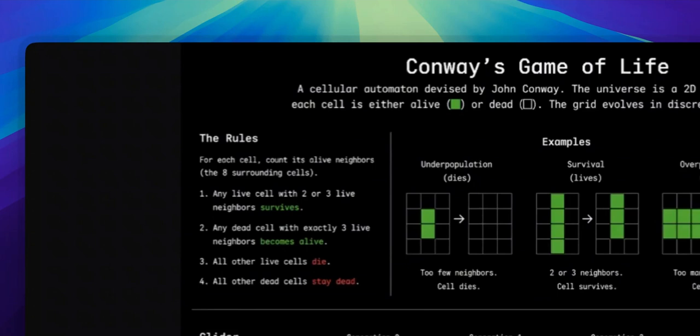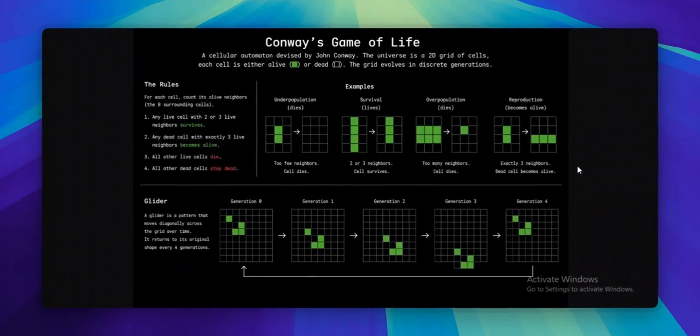Rule 1. If a live cell has 2 or 3 neighbors, it survives. Rule 2. If a dead cell has exactly 3 neighbors, it becomes alive. Rule 3. All other live cells die. Rule 4. All other dead cells remain dead.